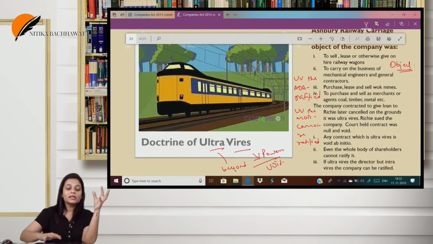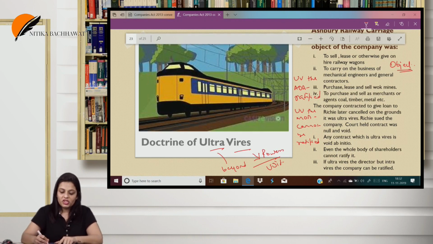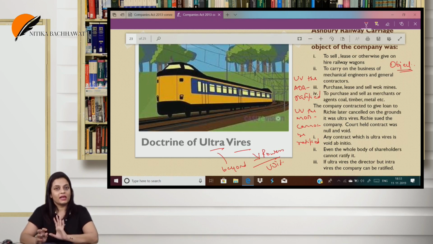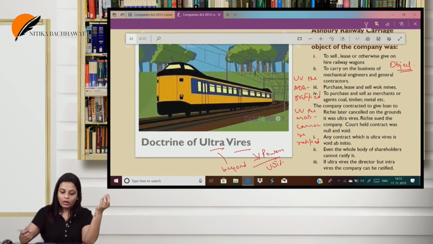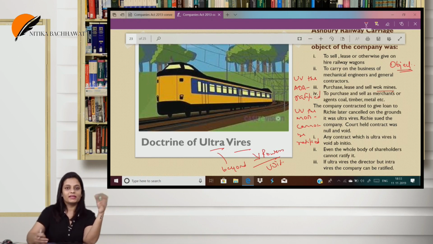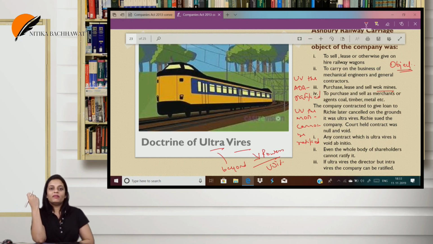I repeat again, this company was incorporated with the object to sell, lease or otherwise give on hire railway carriages, work mines, and to carry on the work of mechanical engineers and general contractors, and to purchase and sell as merchants or agents coal, timber, metal, etc. So they were into buying and selling of coal or metals or timber or railway carriages or work mines. I mean work mines only to sell or lease or purchase. So they were into this work.